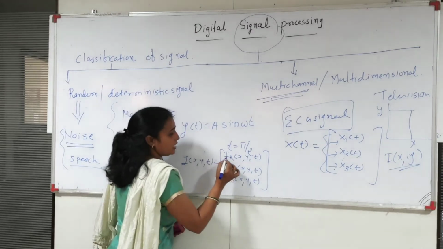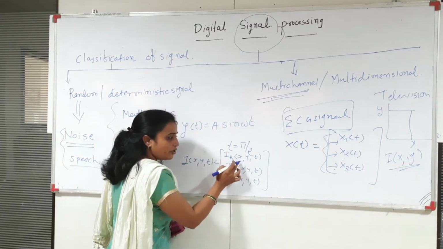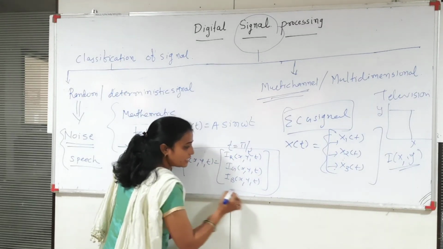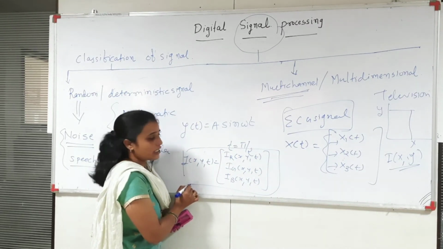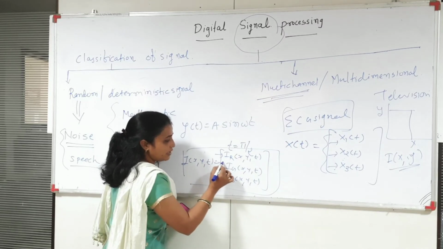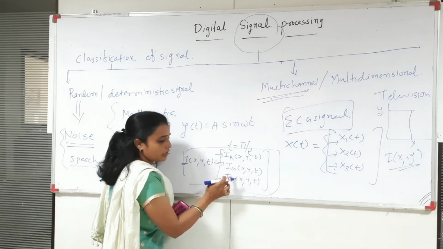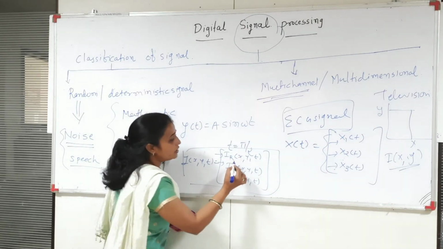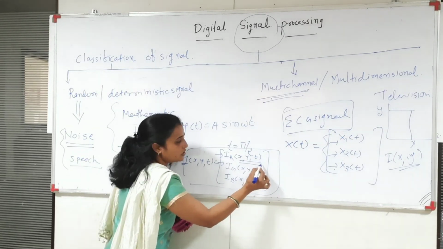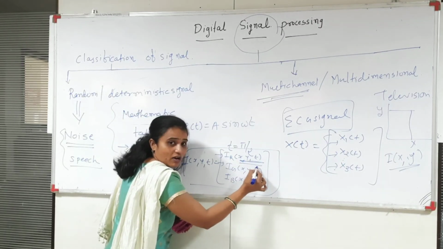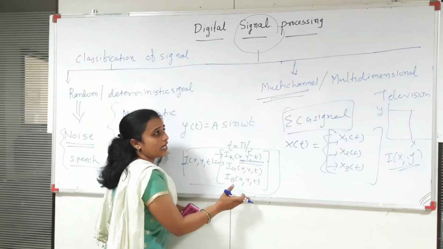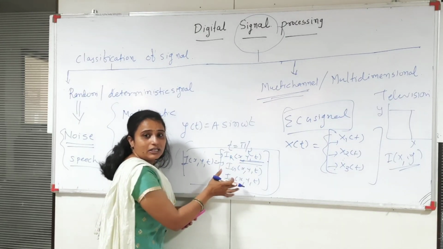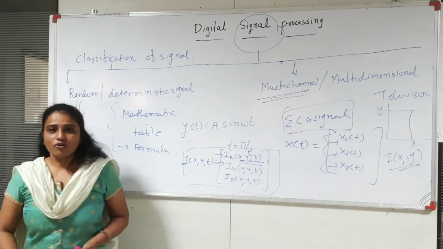For the 3 colors, red, green and blue, it depends on the 3 dimensions, X, Y and T. So this signal is known as multi-channel as well as multi-dimensional, because it depends on 3 channels, one for red, one for green and one for blue, and it depends on 3 independent variables, X, Y and T. So it's called a multi-dimensional signal. This is the combination of both the multi-channel as well as the multi-dimensional signal.